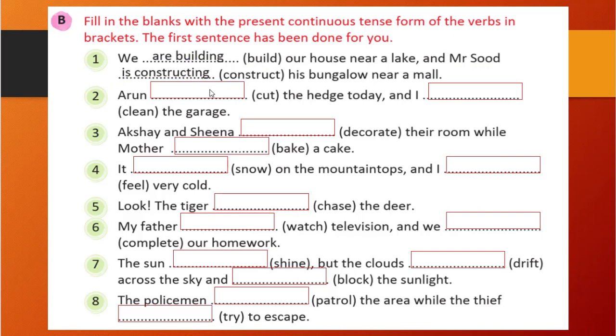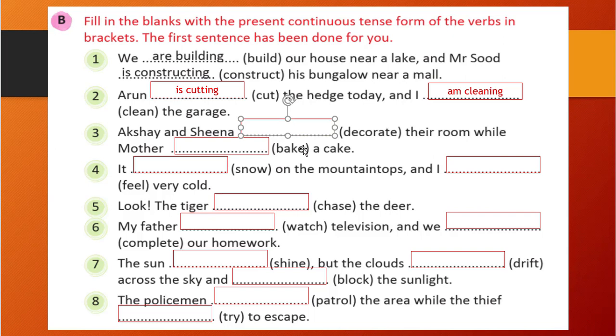See, it is very easy, same as the previous exercise, but we just need to be careful because here two sentences are there. Arun is a noun, right? And with Arun, is is the correct one. So is cutting, and cut needs a double T with ing. So cutting, right? And the hedge today, and I blank clean the garage. So here I will be with am. I am cleaning the garage, right? It is very easy. Let's see further.